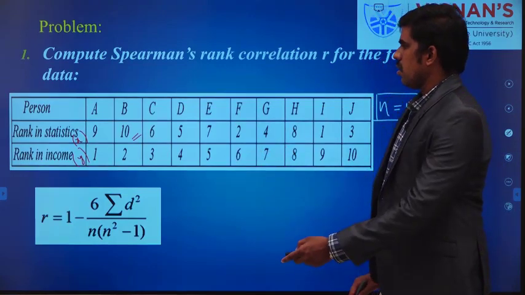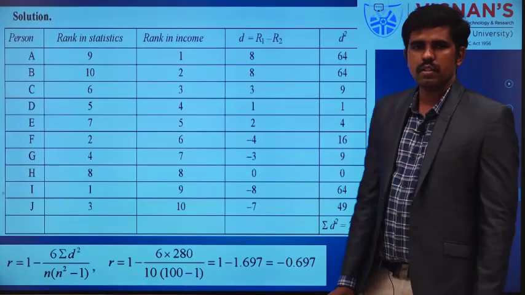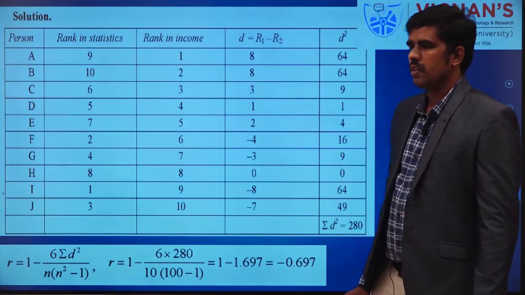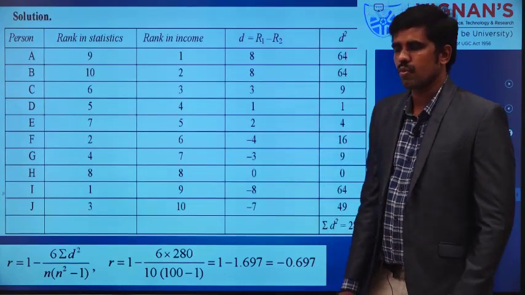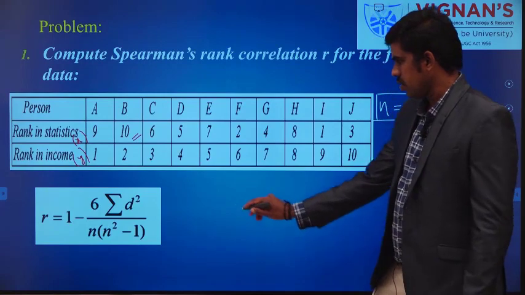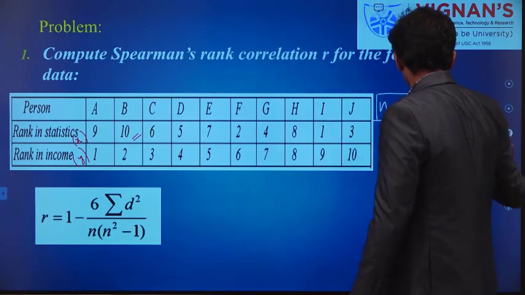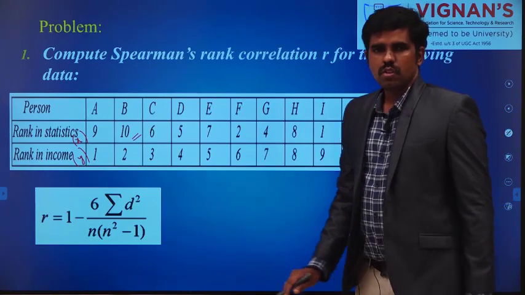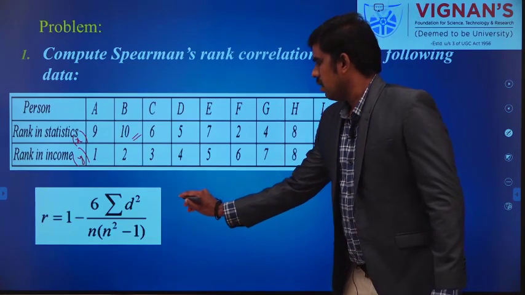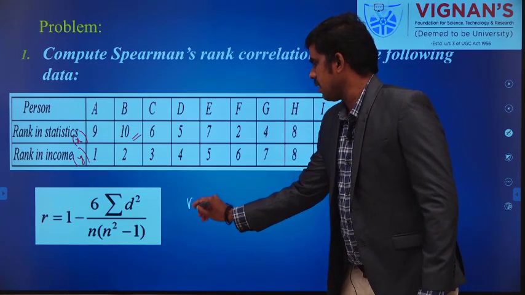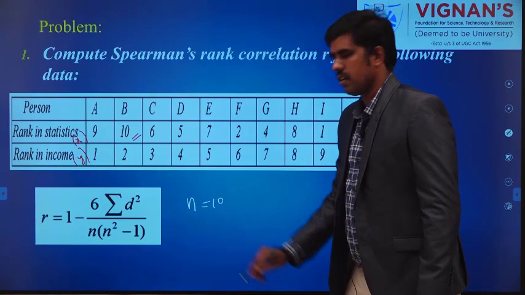Now look at this table. What we need in this formula: n is already 10, the number of values.